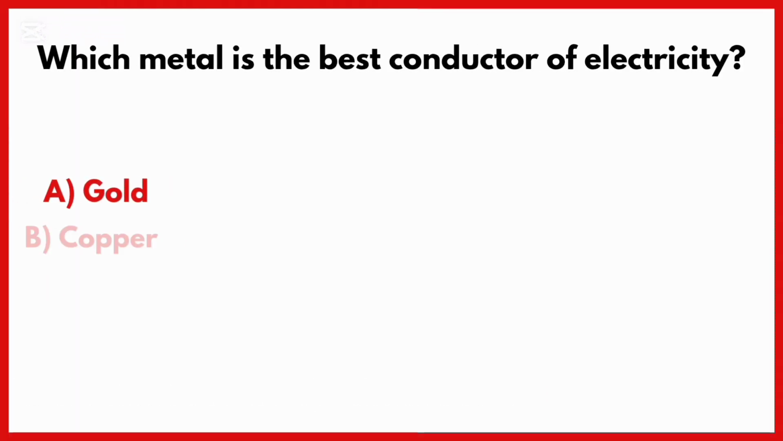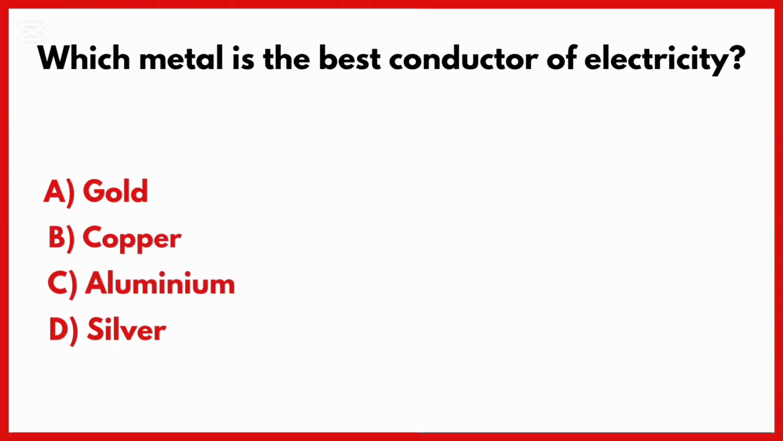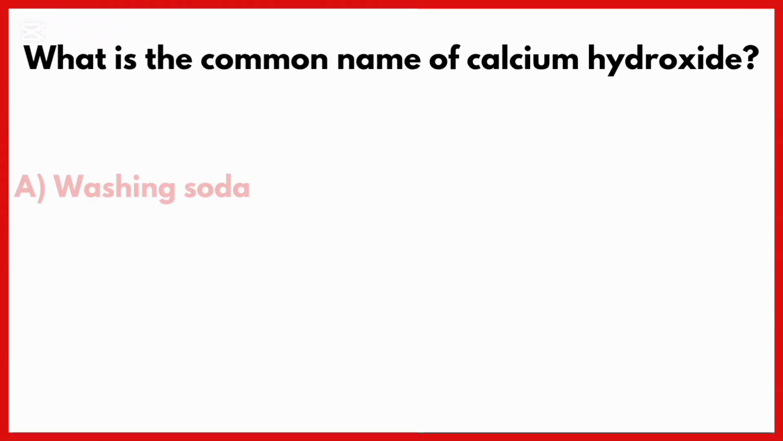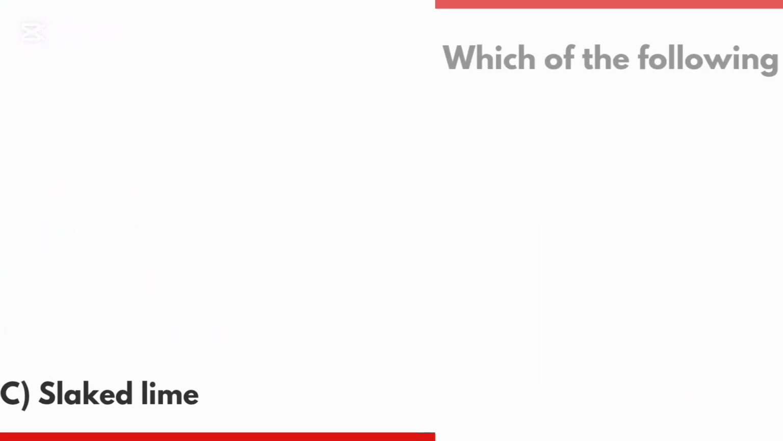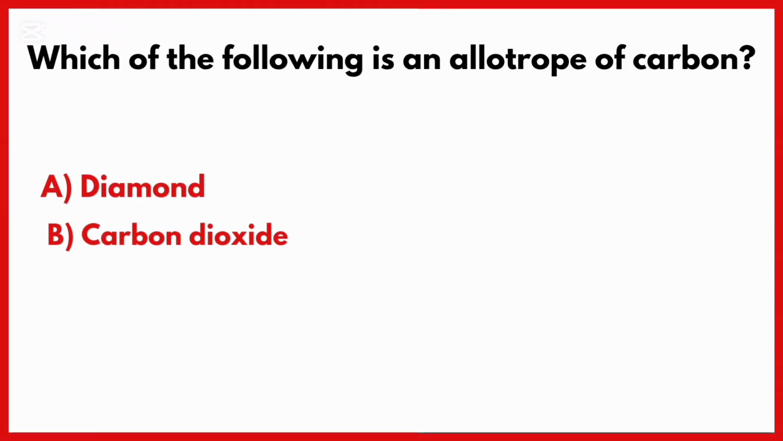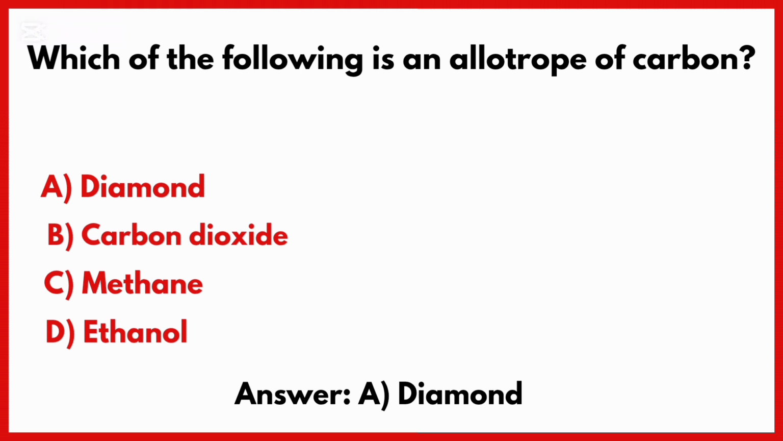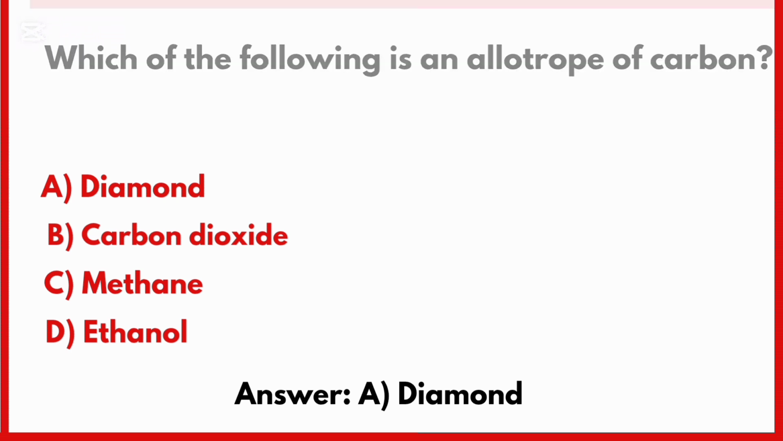Which metal is the best conductor of electricity? Correct answer is option D. Silver is best conductor of electricity. What is the common name of calcium hydroxide? Correct answer is option C. Slaked lime. Which of the following is an allotrope of carbon? Correct answer is option A. Diamond is an allotrope of carbon.